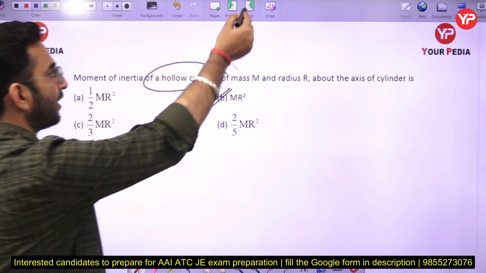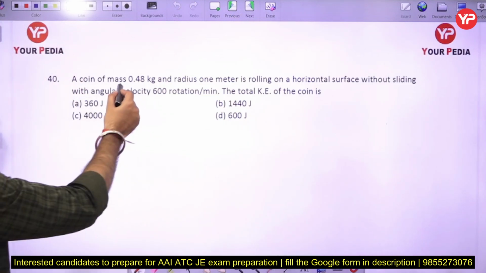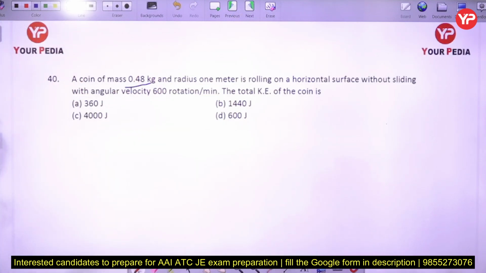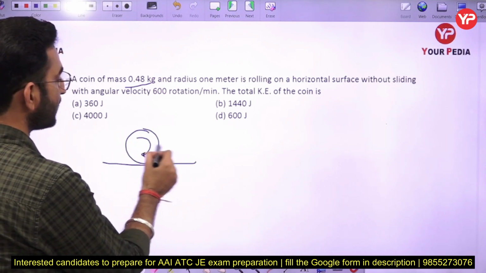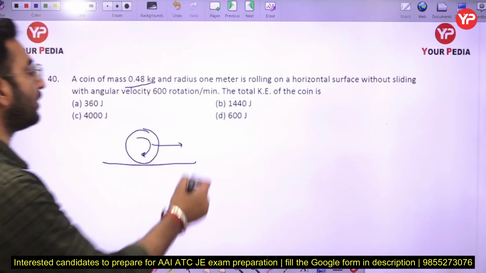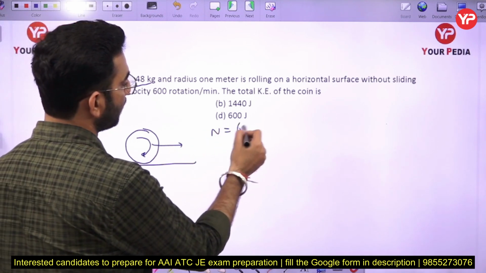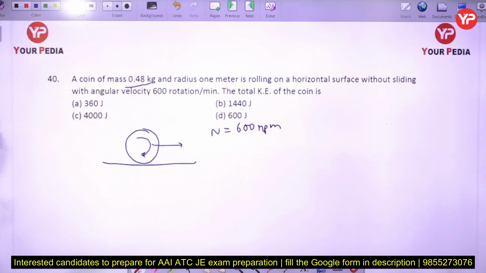Next, a coin of mass 0.48 kg and radius 1 meter is rolling on a horizontal surface without sliding here with an angular velocity of 600 rotations per minute here. Now the total kinetic energy of the coin will be?